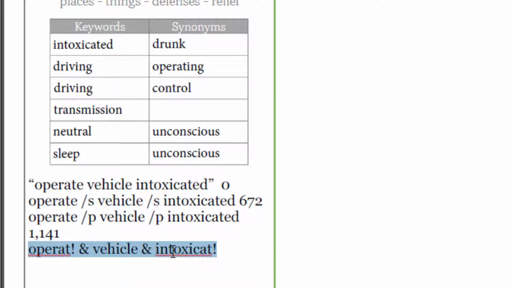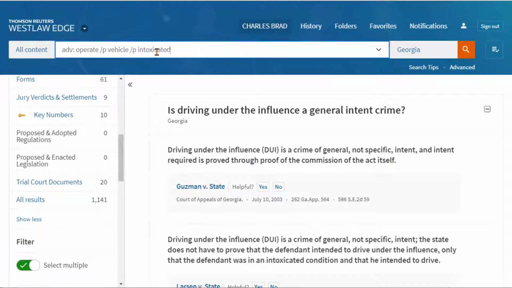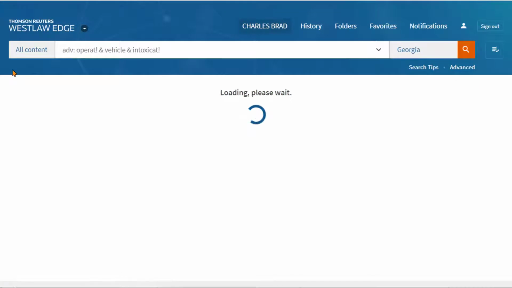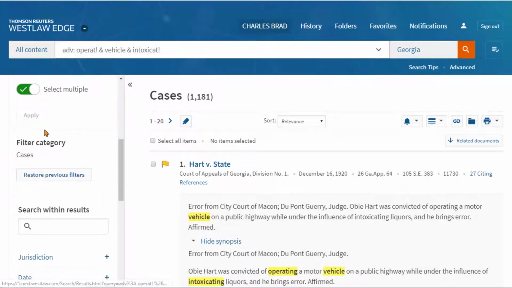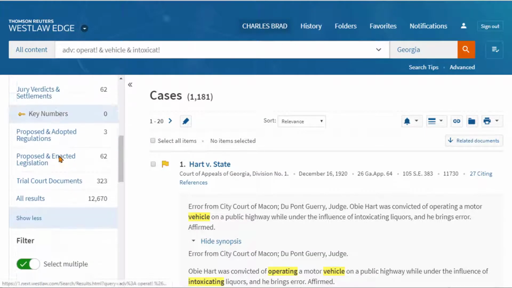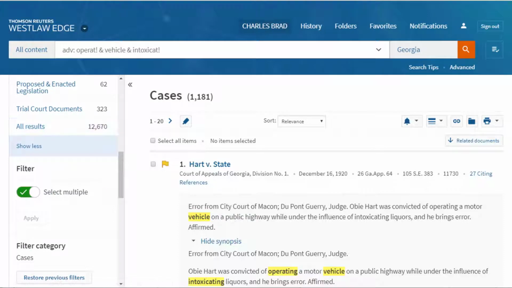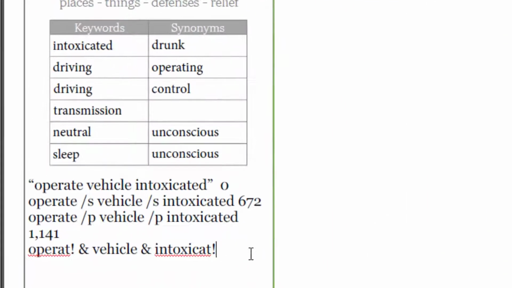Okay, and then finally, this will be the broadest because it's these words anywhere in the document, not just within the same paragraph, not within the same sentence, but anywhere in the document. Okay, and this gets us to 12,670.